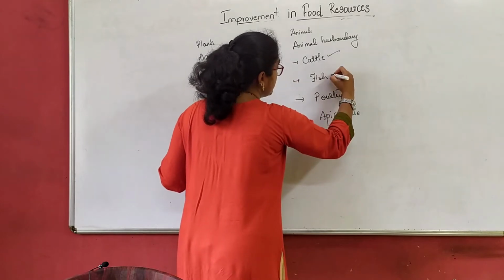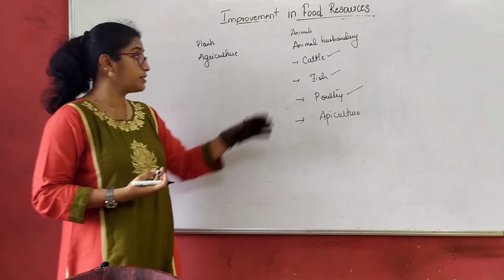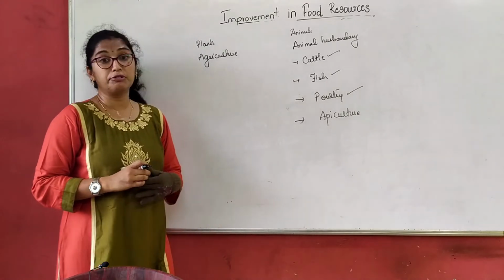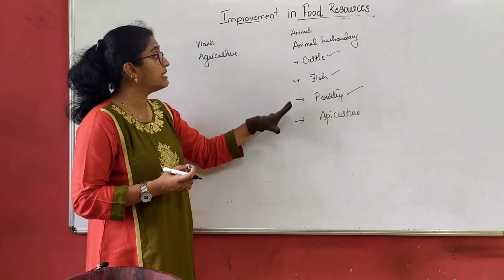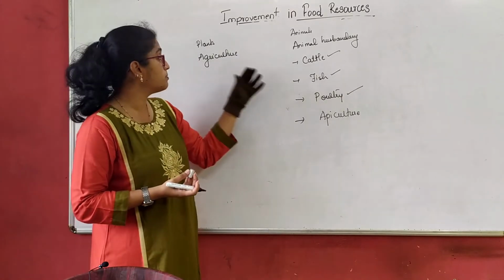We know about cattle, we know about fish, we know about poultry. Apiculture is the rearing of bees, honeybees. We call this animal husbandry. So we'll be studying in detail about its production and what improvement can be done in this part.